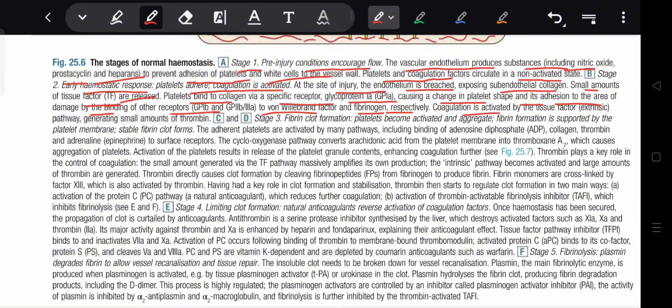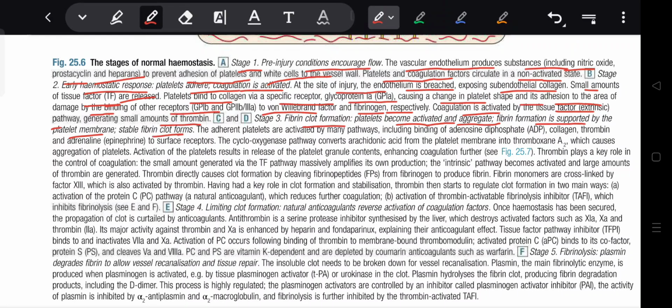Coagulation is activated by tissue factor, the extrinsic pathway, generating a small amount of thrombin. Fibrin clot formation occurs. Platelets become activated and aggregated. Fibrin formation is supported by the platelet membrane.